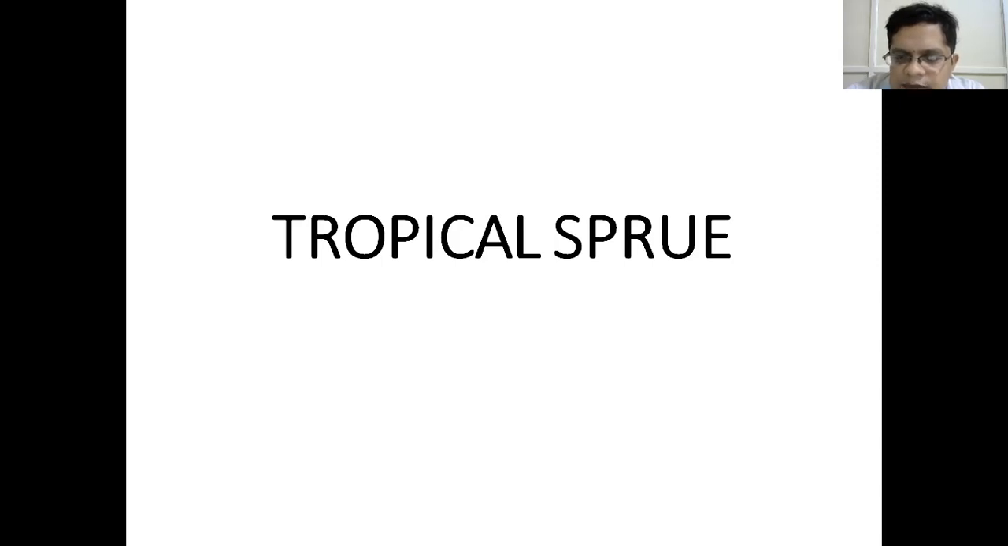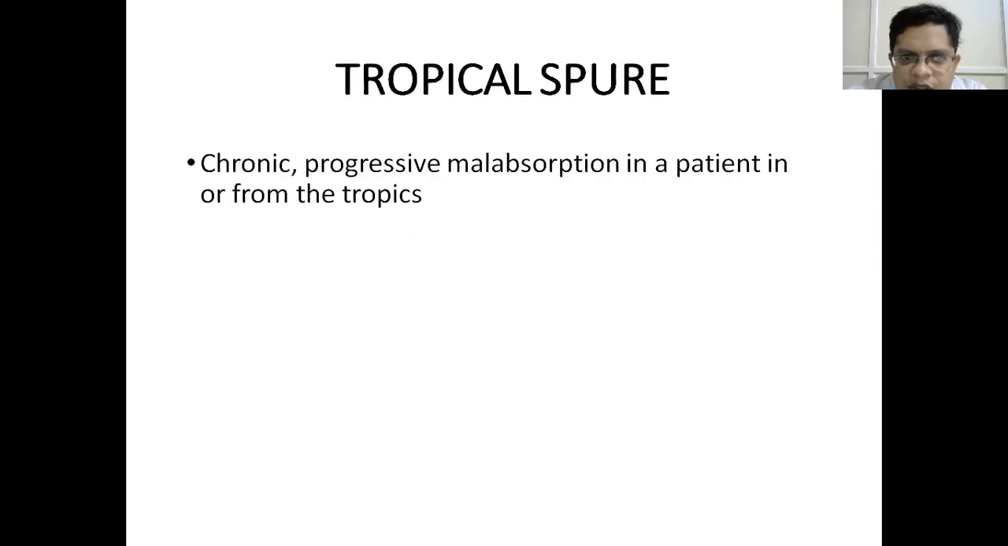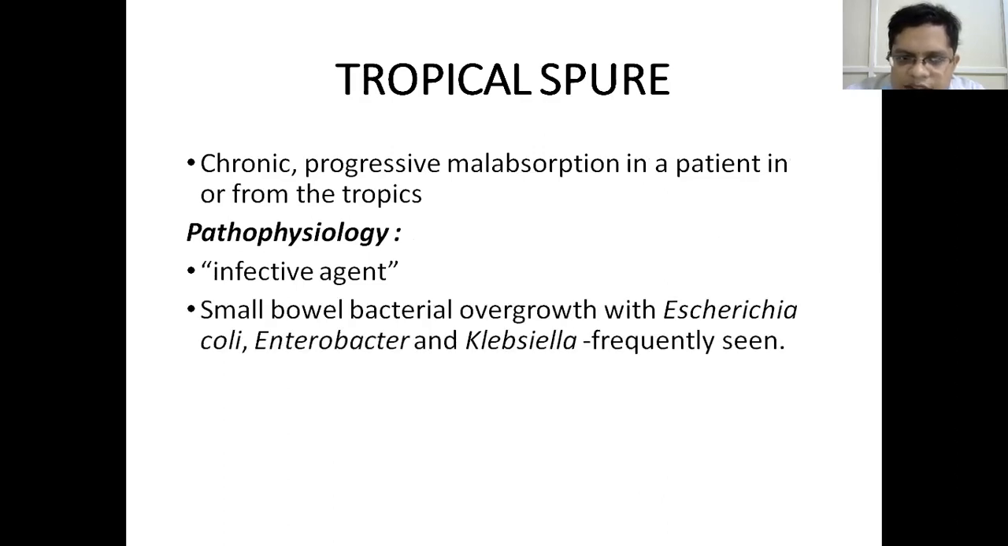So the second malabsorption syndrome we are going to discuss is tropical sprue. Tropical sprue, just like celiac sprue, is a chronic progressive malabsorption in a patient in or from the tropics. So it is mostly seen in tropical areas. As for the pathophysiology, infectious agents are proposed. So the malabsorption is triggered by some infectious agent.